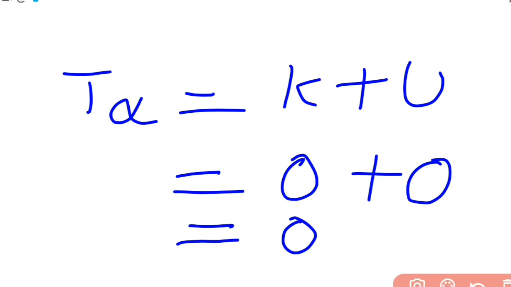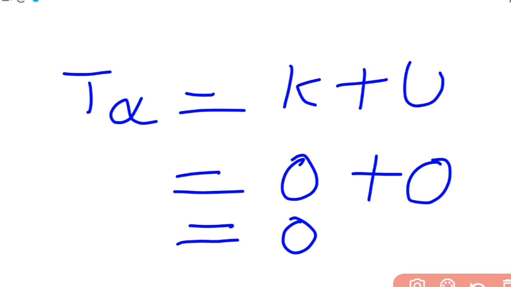So this particular object was projected from the surface of earth with a particular velocity, the minimum speed, that is the escape speed. When it reaches infinity, its total energy becomes zero. And we know we are discussing the movement of the object in the gravitational field, which is a conservative field. Since the gravitational field is a conservative field, the total energy of the object should remain constant. That means the total energy of the object at the point of projection should be equal to the total energy of the object when it reaches infinity.